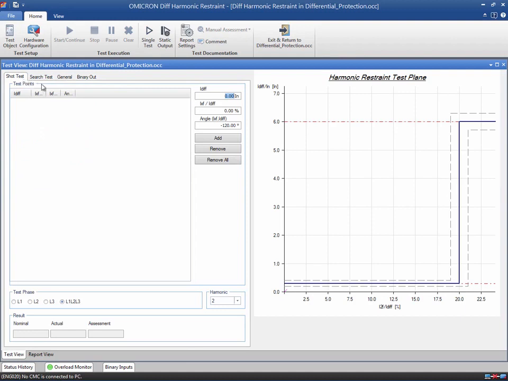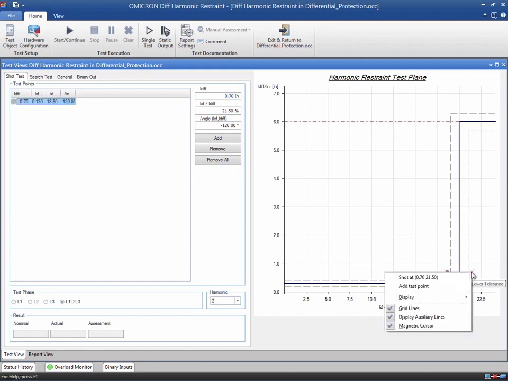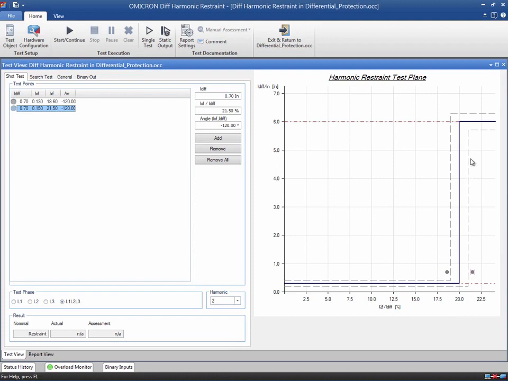This test makes an estimation of the blocking and non-blocking zones of the harmonic restraint function. We will do the shot test for the second harmonic. Usually, you can keep the default phase shift angle between the harmonic current and the differential current. If you want to use another value, enter it in the entry field. Enter the differential current and the harmonic ratio to add a test point or use the diagram. Place a shot next to the tolerances of the characteristic right at the beginning and the end of the line. In that way, you can test the slope of the harmonic restraint characteristic.